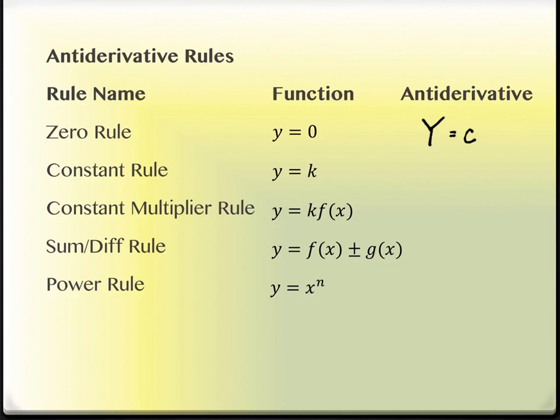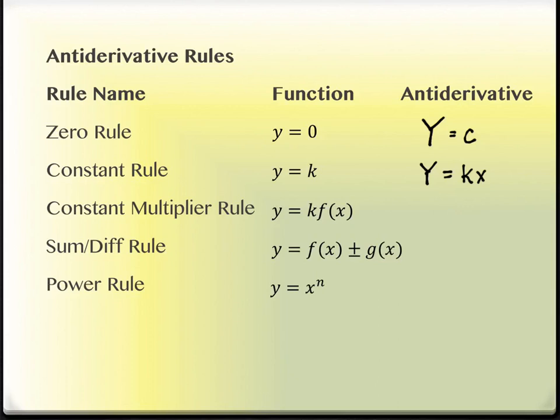Make sense? Now here's where it gets trickier. How do I get a constant k as a derivative? What did that come from? From a linear function. It came from a linear function. So it came from a function where that k was multiplied by x. Again, look back at the second one we did. That's how we got a. But there's something else. It might have something else on the end, right? We had ax plus b, and the b just went away.